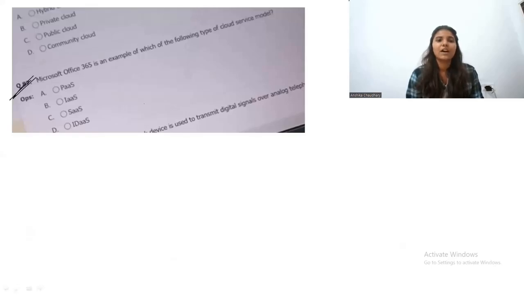Microsoft Office 365 is an example of which of the following types of cloud service model? PaaS, IaaS, SaaS, and IDaaS. So Microsoft 365 is an example of SaaS. All right. Now let's see the explanation.